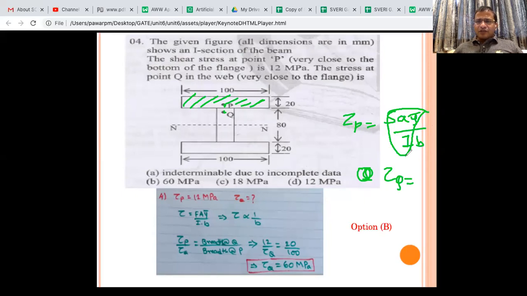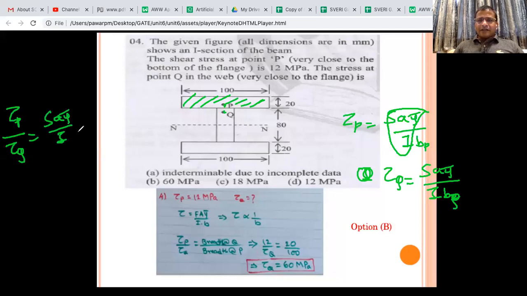tau Q also will come as S A Y bar by I B, we'll call them BP and BQ. If you take the ratio of tau P by tau Q, S A Y bar by I BP into I BQ divided by S A Y bar.